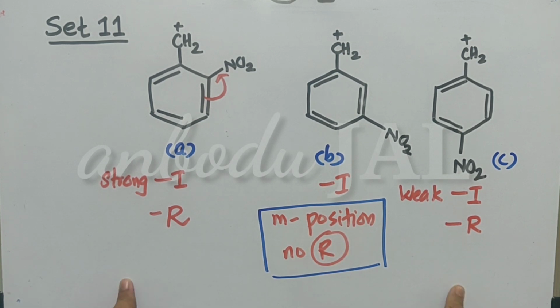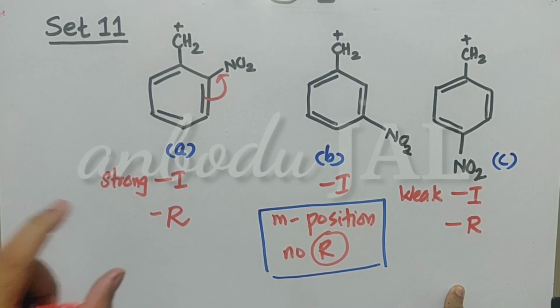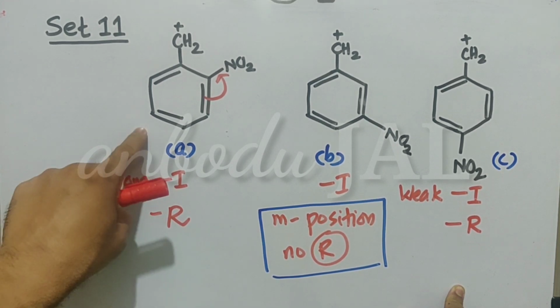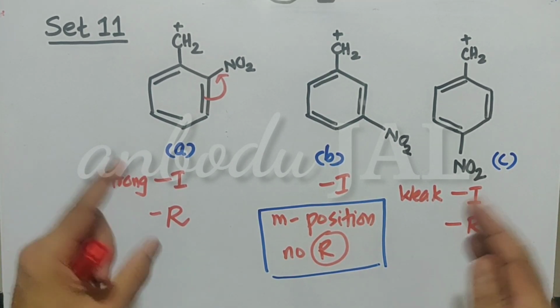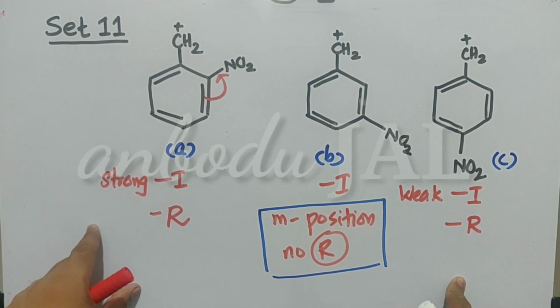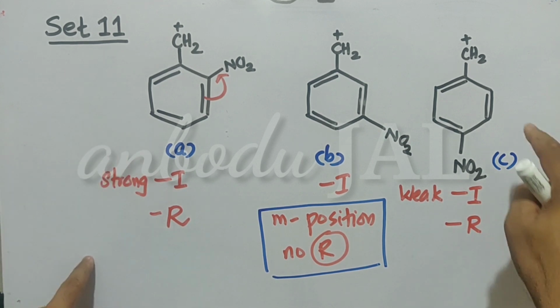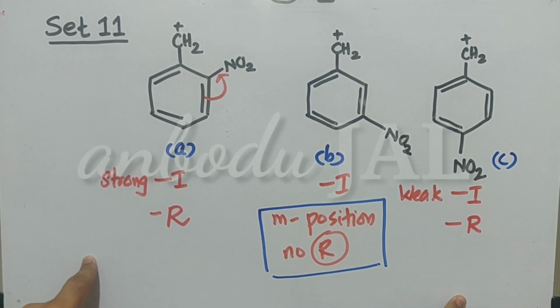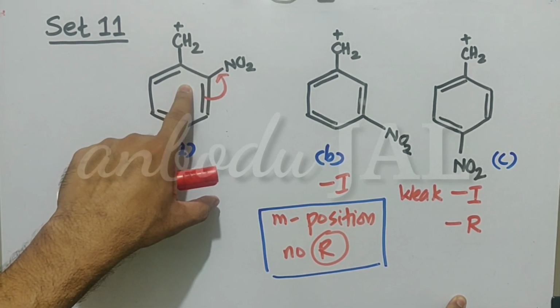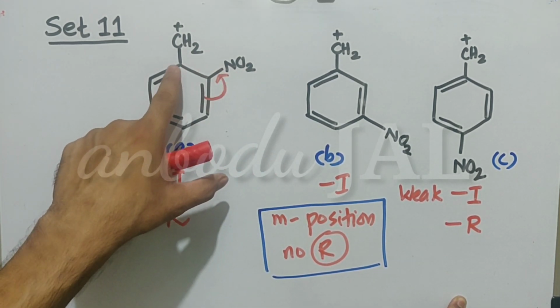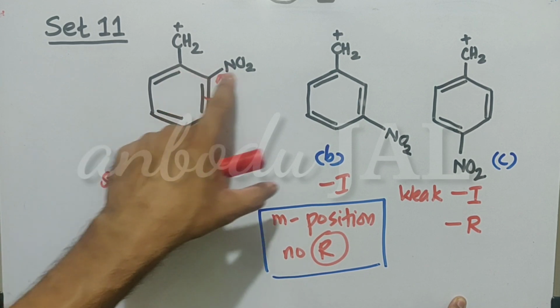So we can compare the stability of these carbocations. That is, resonance and inductive effects are present in A and C. Among those, which is more stable? This one is less stable and this one is more stable. Why? Here the inductive effect is maximum, so the NO2 group will pull the electron from the sigma bond towards it.